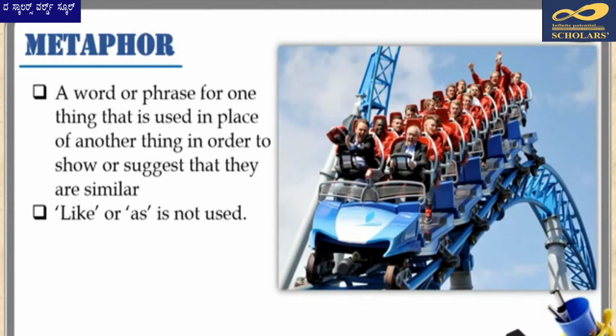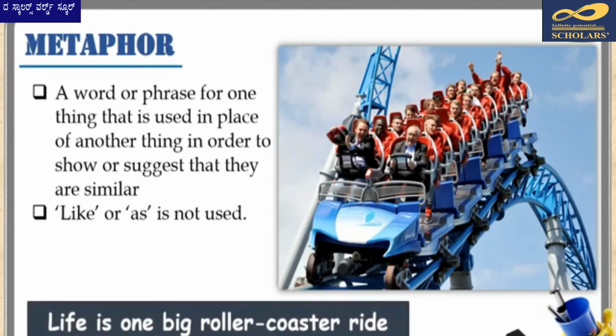For example, we often say that life is one big roller coaster ride. In this sentence, life is being compared to a roller coaster ride, and when we think of a roller coaster ride, we think of the twists and turns, the crests and the troughs, the accelerations and the smooth sailing moments. And we relate the same experience to life in terms of the various ups and downs, the exciting and the boring moments, etc. On a lighter note, while a person is on the roller coaster, it is up to him to scream or to enjoy the ride.